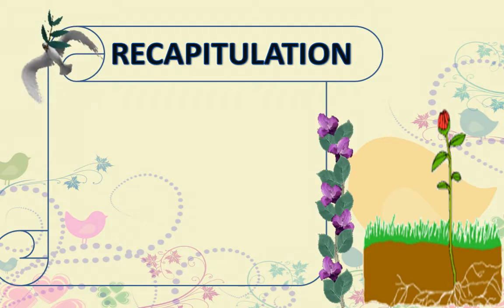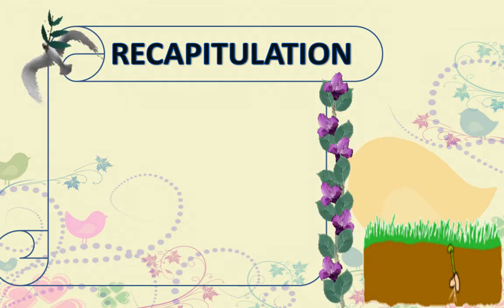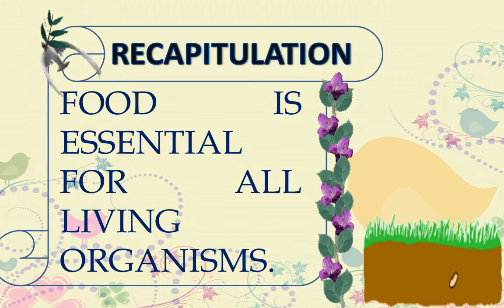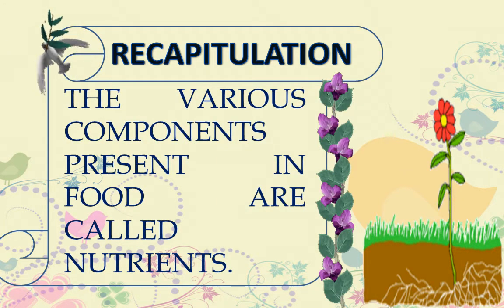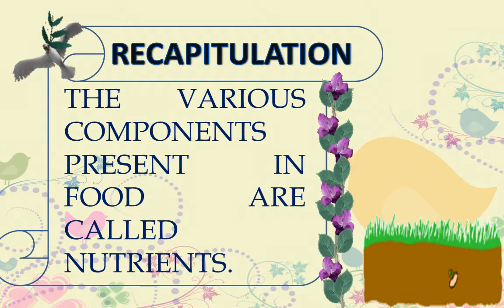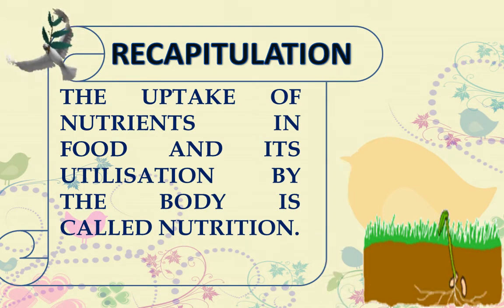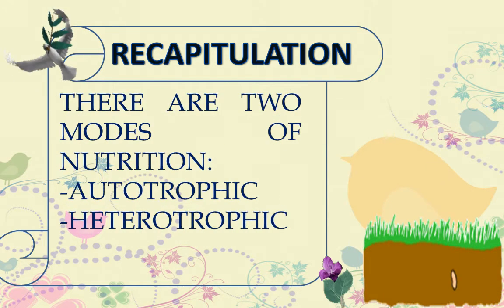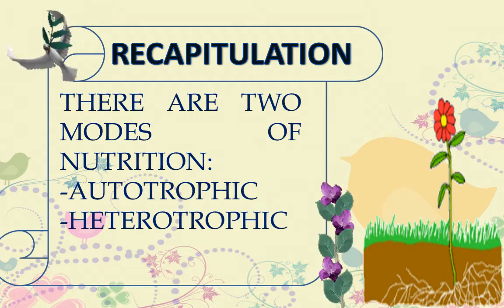Before introducing today's topic, let's recapitulate the key points of previous classes. Food is essential for all living organisms. The various components present in food are called nutrients. The uptake of nutrients in food and its utilization by the body is called nutrition. There are two modes of nutrition: autotrophic and heterotrophic.